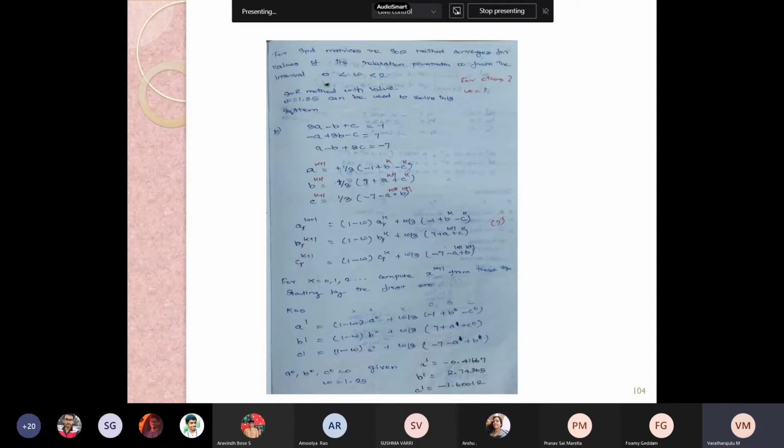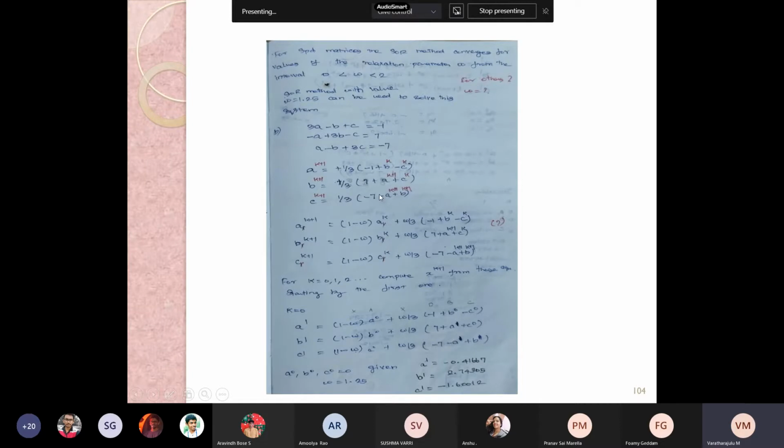We will continue. For the given matrix, the interval for the lambda or omega value was stated as 0 to 2, but it should be 1 to 2. And in the problem itself it was given as 1.25.